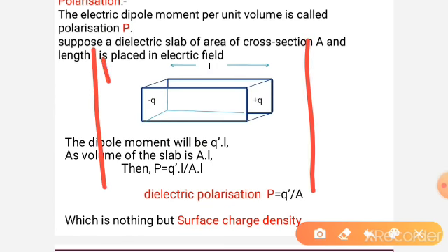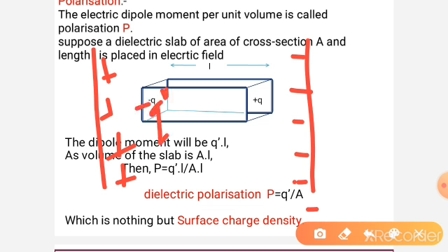It is placed in an electric field, that is this one. We are applying the electric field to this. Here the center of positive and the center of negative coincide in the case of dielectrics. By applying the electric field, the center of negative is separated like this, minus q prime.